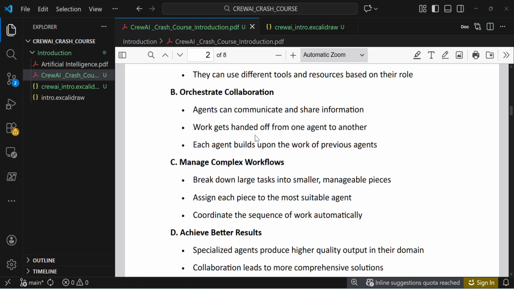And then orchestrate collaboration. Agents can communicate and share information. That's the core idea of using Crewai. One agent can research, one agent can summarize, and one agent can do content editing and writing. These agents can communicate and share information. Work gets handed off from one agent to another agent.